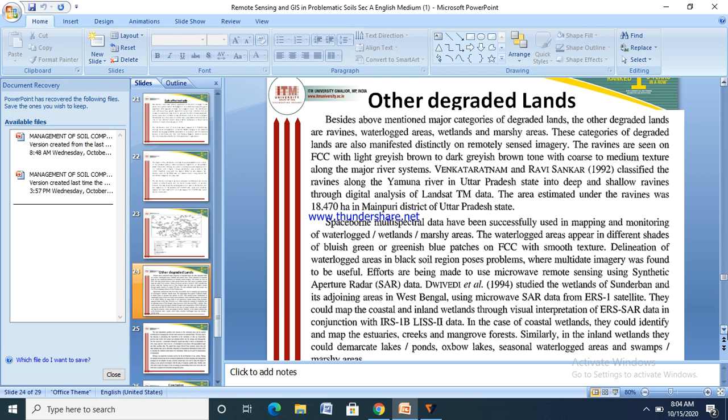Venkataraman and Ravi Shankar, 1992, classified the ravines along the Yamuna River in Uttar Pradesh state into deep and shallow ravines through digital analysis of the landscape TM data. The area estimated under these ravines was 18,470 hectares in Mainpuri district of Uttar Pradesh state.